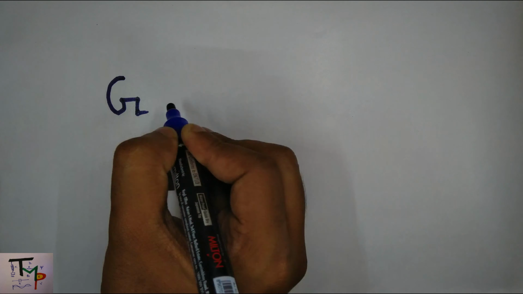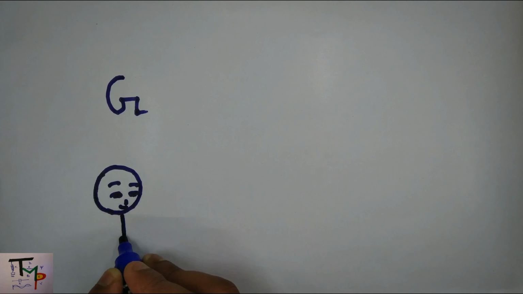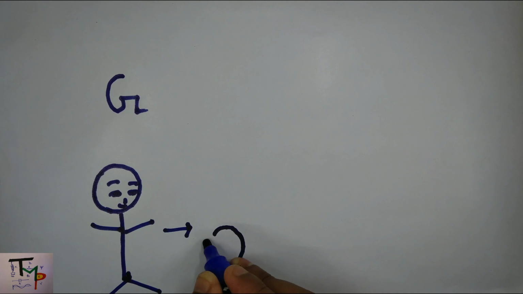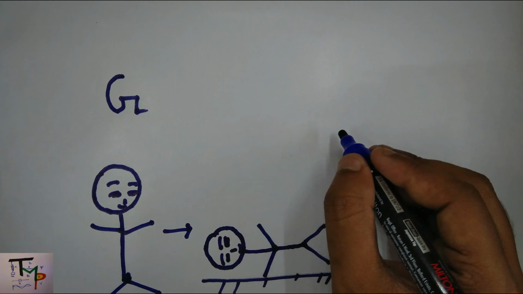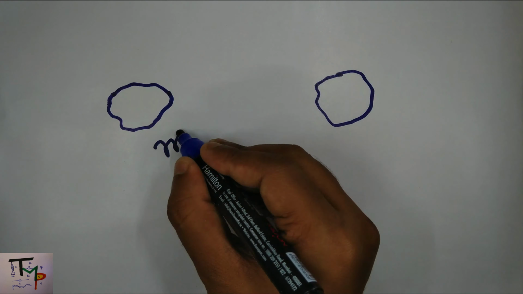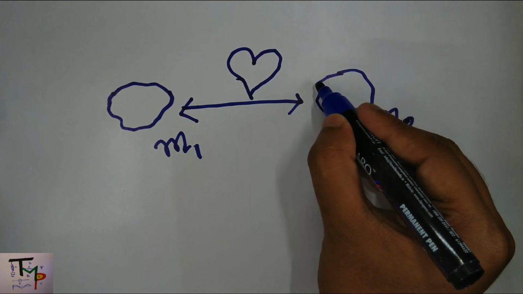Today we'll be talking about gravity. Gravity is the force of attraction for which every human being falls to the ground. It is simply the force of attraction between two bodies having masses. We'll justify these statements later in the video.